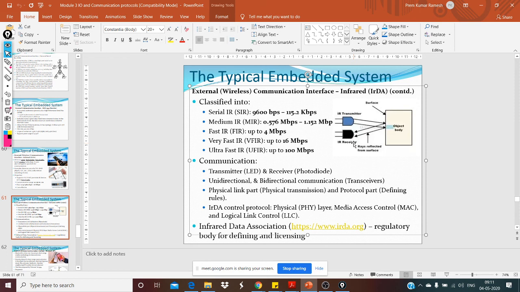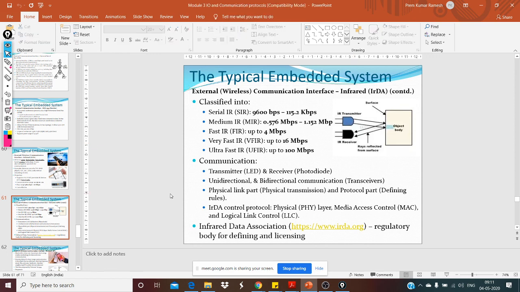So it supports line of sight. At the same time, it works based on the principle of reflection, right? So you bounce back the light, and then you can channel it to a particular receiver or transmitter device.